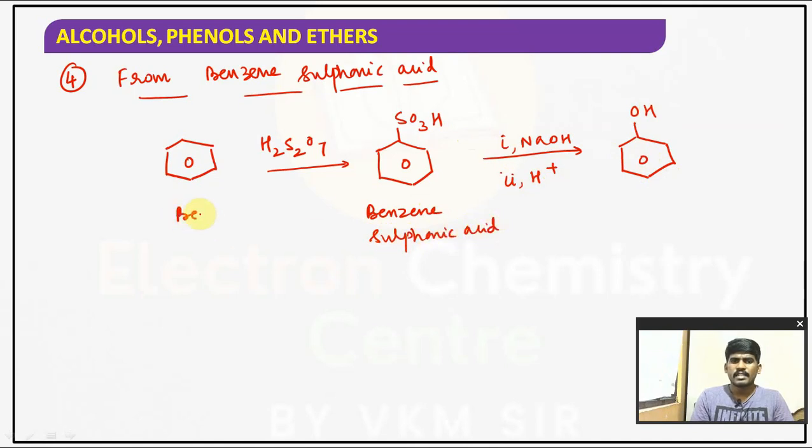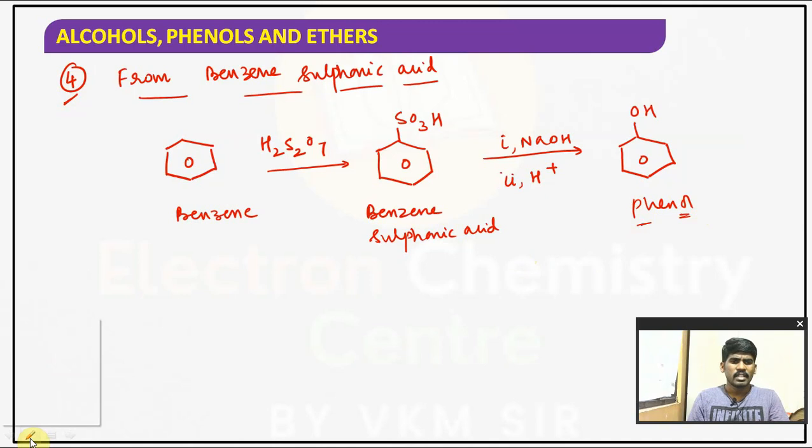Understood? Benzene converts into benzene sulfonic acid, then is treated with sodium hydroxide to form sodium phenoxide, and further acidification gives phenol. Is it clear? So it is the fourth preparation method, children. These are the four preparation methods for phenol.